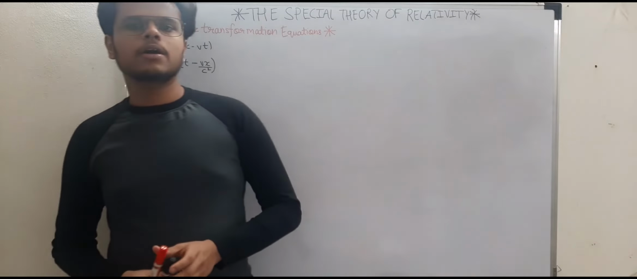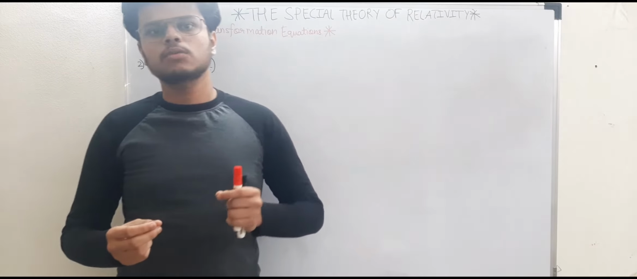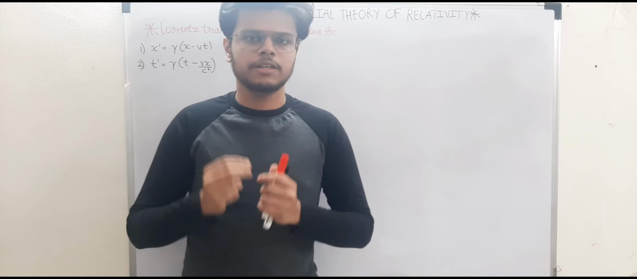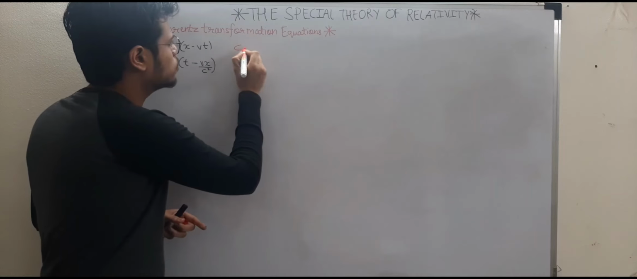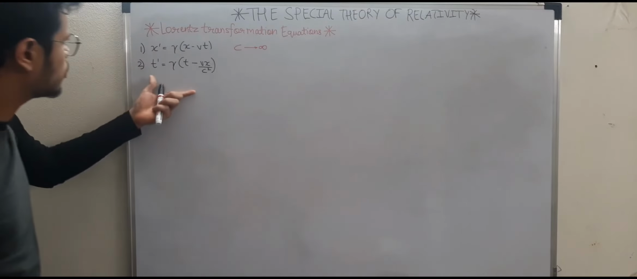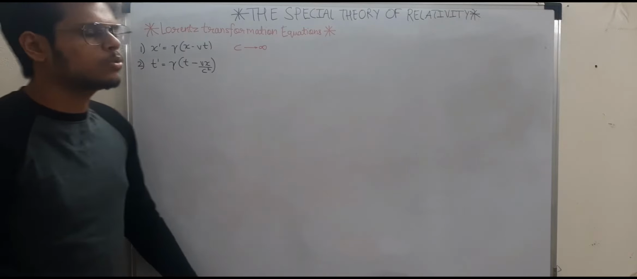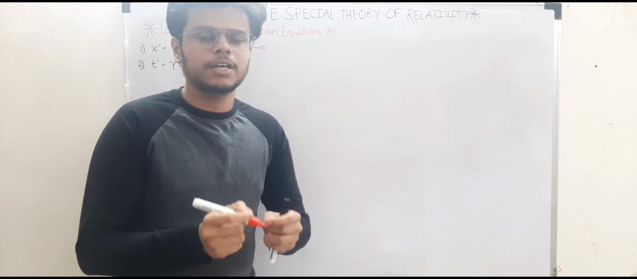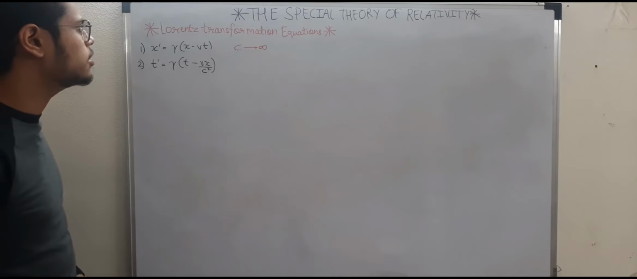Now there is a formal requirement that all the relativistic equations change into Galilean equations when we tend the speed of light to infinity. That means when we tend the factor c to infinity, these equations, known as the Lorentz transformation equations, should converge to Galilean equations. That means they should hold true for speeds very much less than the speed of light. So let's try to tend c to infinity.